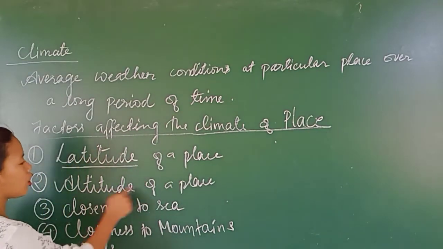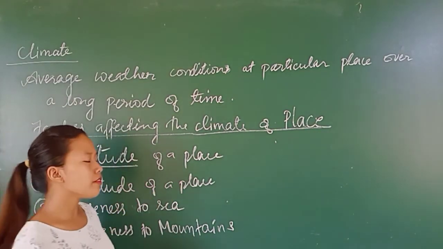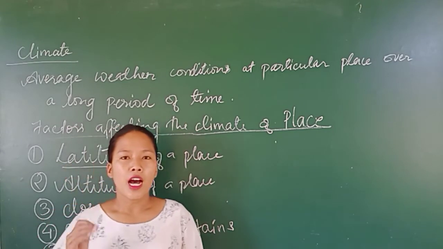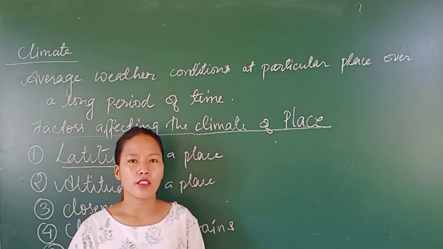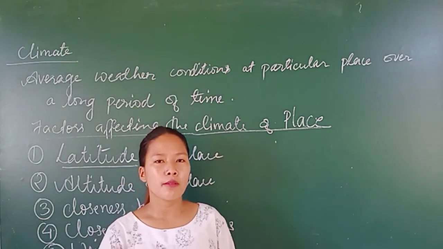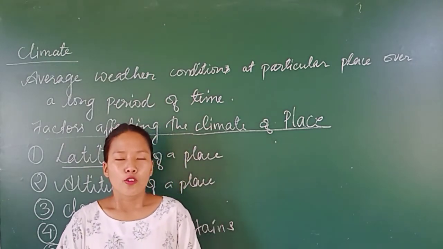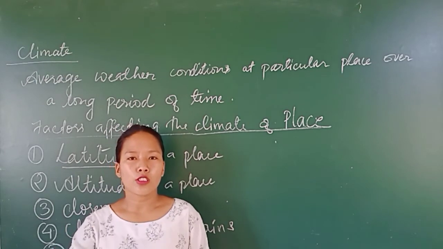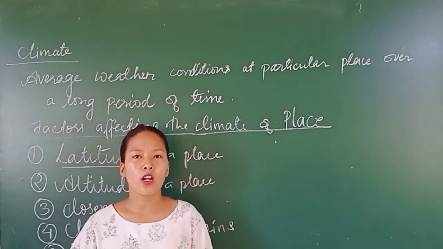Now next one is altitude of a place. Altitude refers to the height above the sea level. For you to understand what is altitude, let me give you an example of Dimapur and Kohima. Kohima is situated at a higher altitude and Dimapur is situated at a lower altitude.